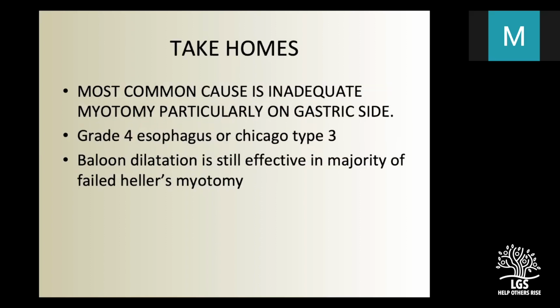So the most common take home is that the most common cause of failure is inadequate surgery, particularly on the gastric side. You need to do an adequate, if possible 3 centimeter, myotomy on the gastric side, but minimum it should be 2 centimeter. Grade 4 esophagus or Chicago type 3, that is type 3 achalasia. Balloon dilatation is still effective in the majority of failed hilar myotomy.